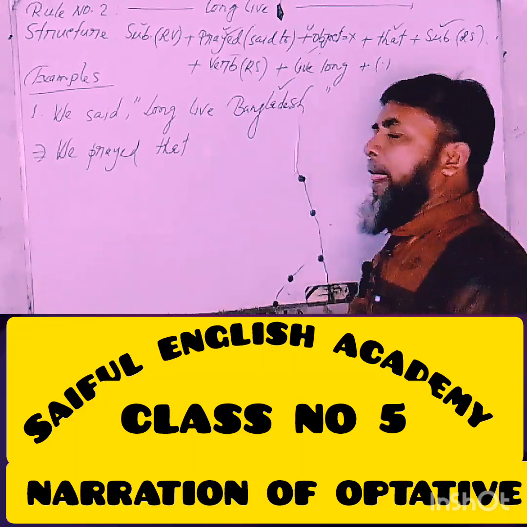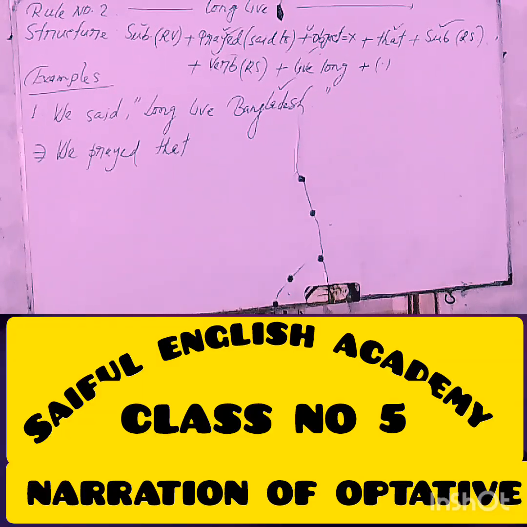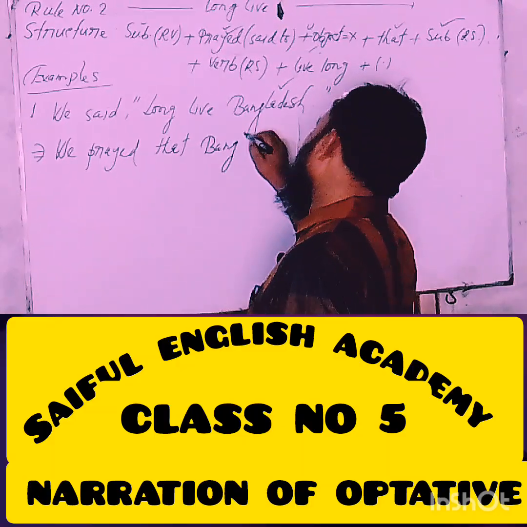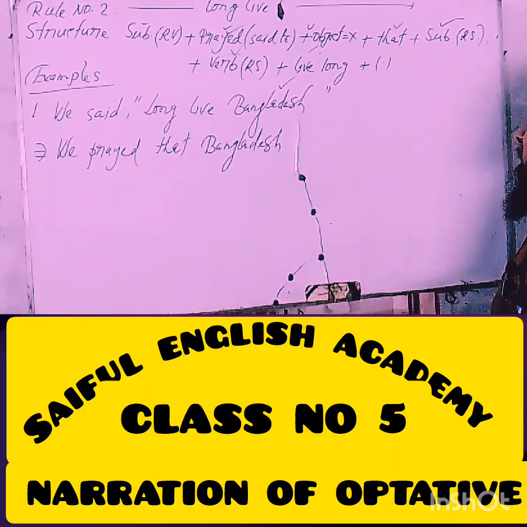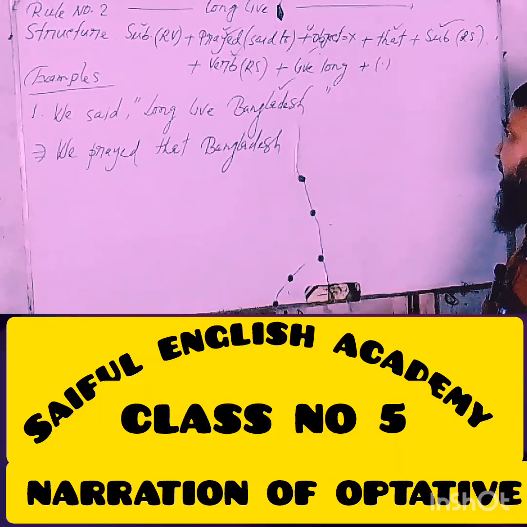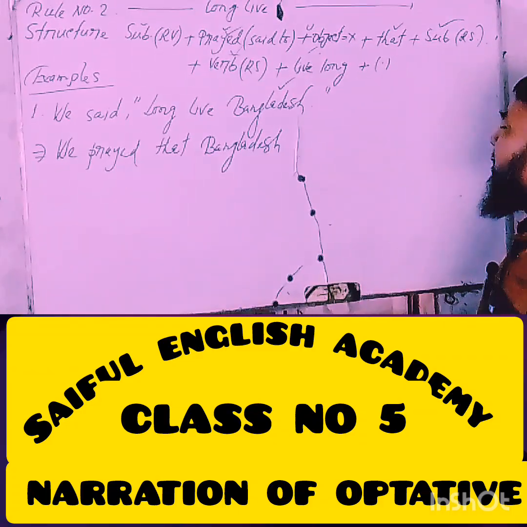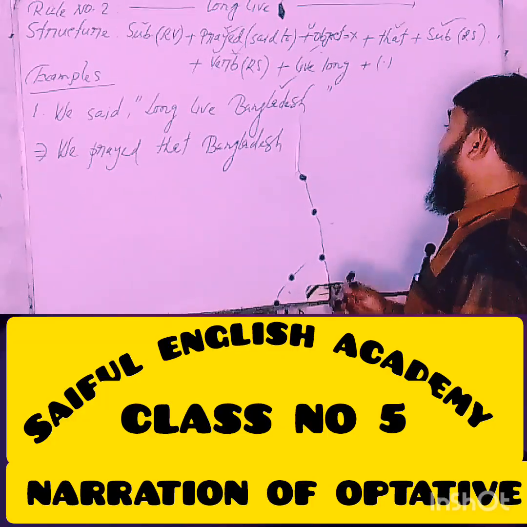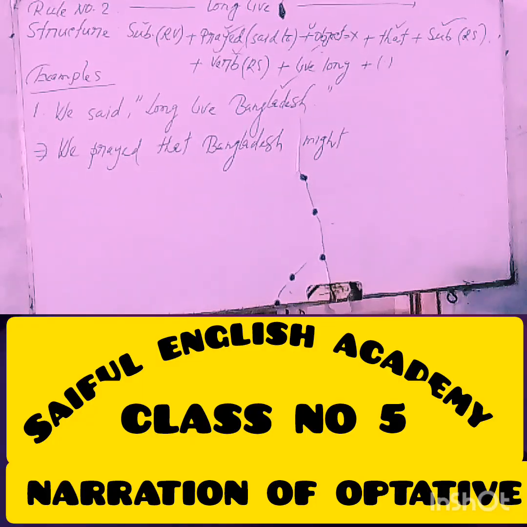Here the subject is Bangladesh, of course third person, and according to the basic rules of narration, there is no change of third person. So write Bangladesh, then the verb. Mind that, my dear learners, in this category of sentence, though there is no mention of any name, at the time of changing narration you have to use might as a verb.